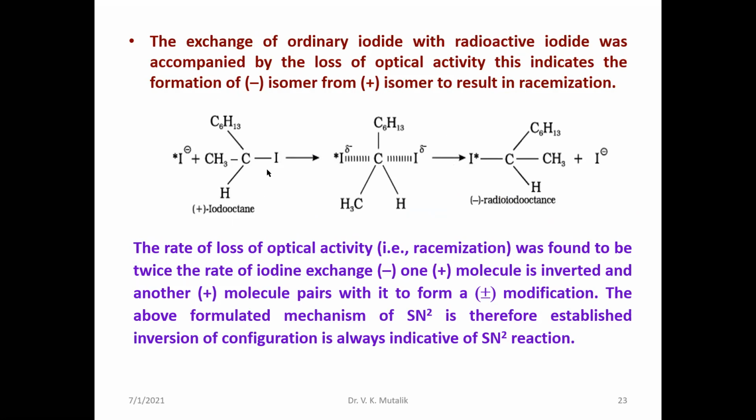Here it is iodooctane, and the isotopically labeled iodide ion acts as a nucleophile. It takes its position, a transition state is formed here, and this very strong nucleophile finds this position, and you find a compound with opposite configuration. Here it is dextrorotatory, and it is levorotatory.